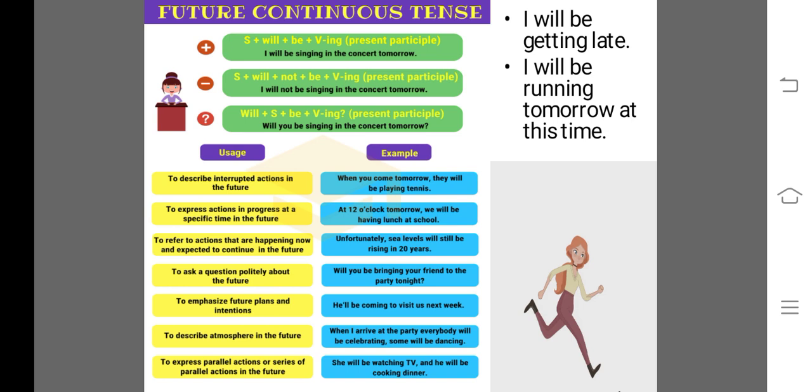Next one, to emphasize future plans and intentions. You are planning and you are intending to do something in the future, then also you use this type of tense. For example, he will be coming to visit us next week.